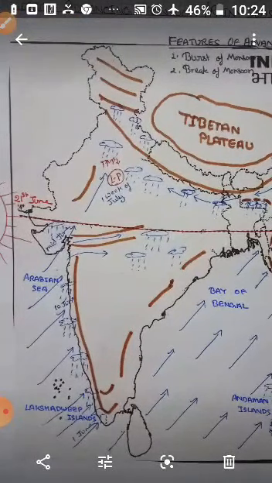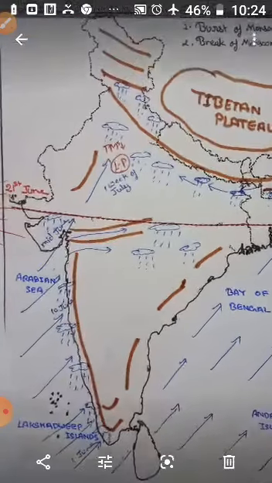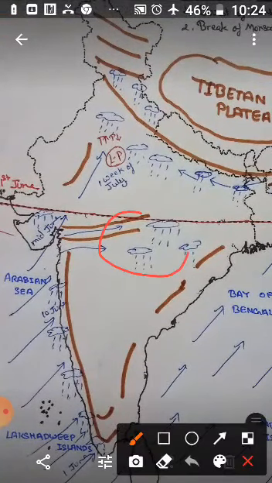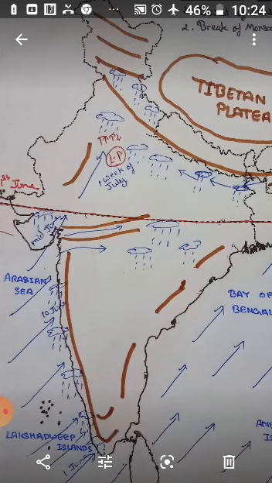The rainfall is about 250 centimeter. The Deccan Plateau, or you can say the part of Madhya Pradesh, also receives some amount of rainfall in spite of lying in a rain shadow area. This is a rain shadow area and it remains almost dry, receiving very little rainfall. Maximum rainfall of this season is received in the northeastern states.